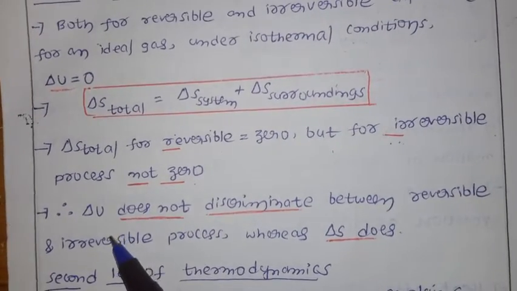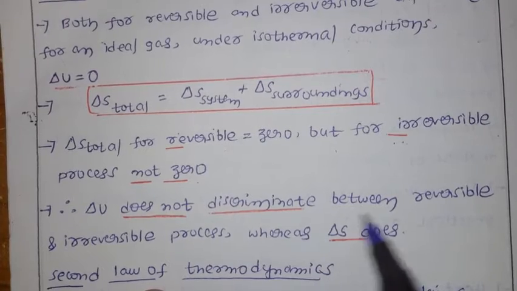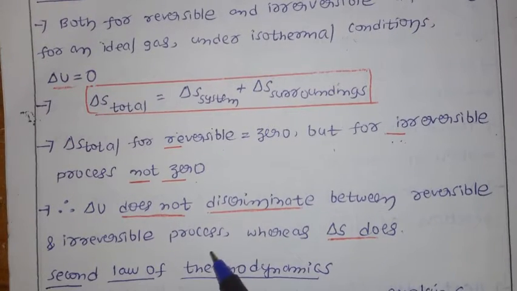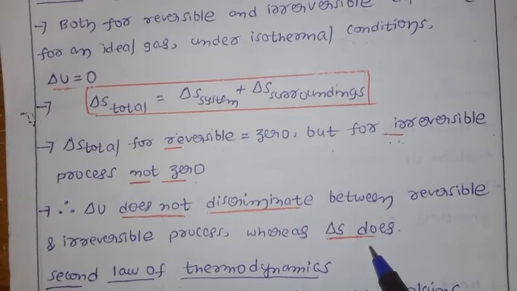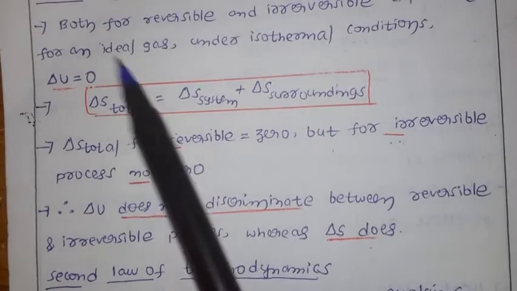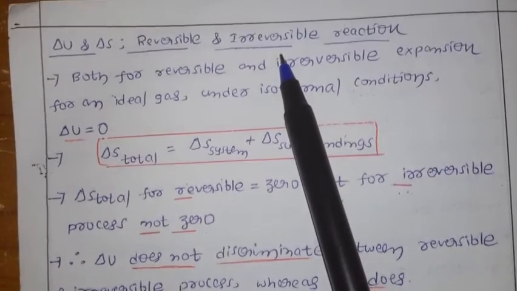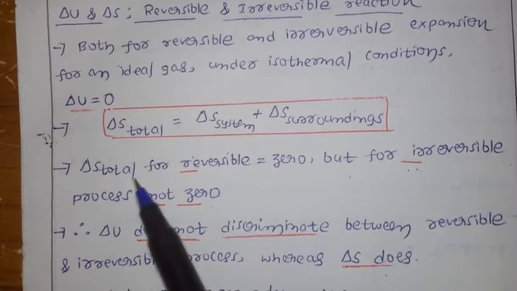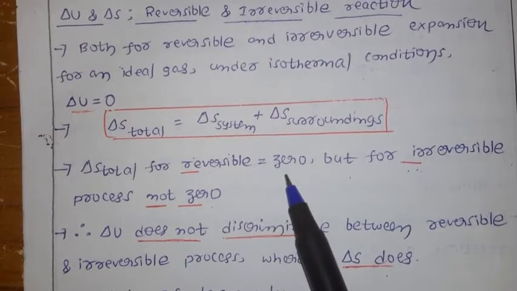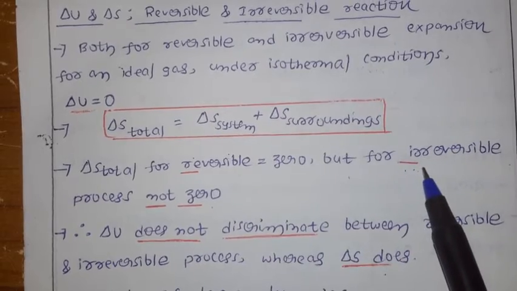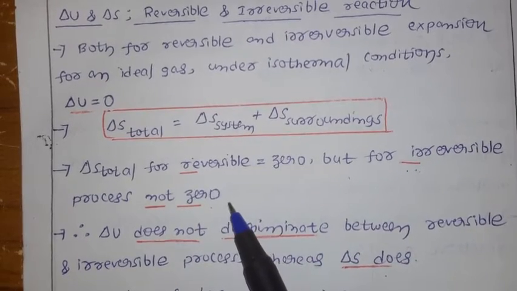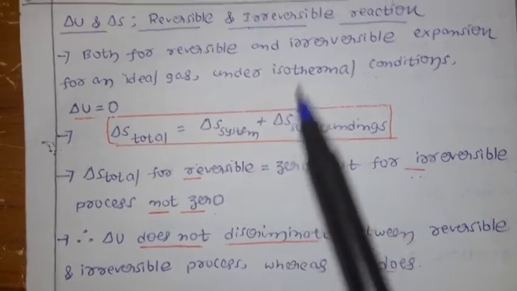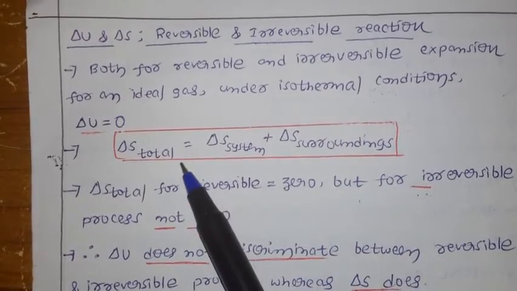Therefore delta U does not discriminate between reversible and irreversible processes, whereas delta S can. With delta U we cannot differentiate whether the process is reversible or irreversible, but delta S can. Why? Because total entropy for a reversible process is 0 and total entropy for an irreversible process is not 0. So you can differentiate reversible or irreversible process by using delta S.